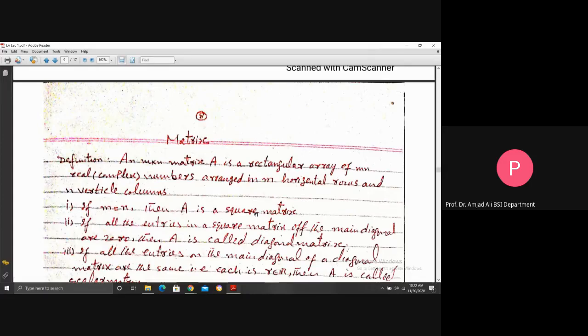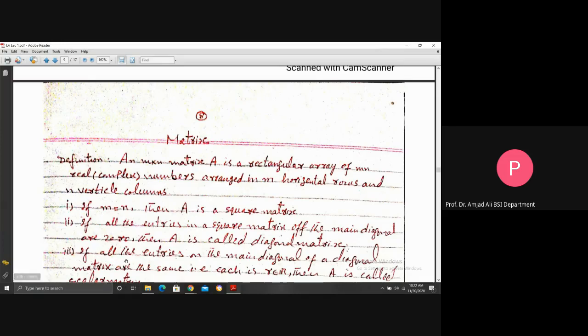Here, in this first part, if m is equal to n, then A is a square matrix. This is a rectangular matrix when m is different than n, that is, the number of rows is different than the number of columns. When m is equal to n, then A is a square matrix. Second, if all the entries in a square matrix that are not on the main diagonal, above and below the main diagonal, are 0, then A is called a diagonal matrix.